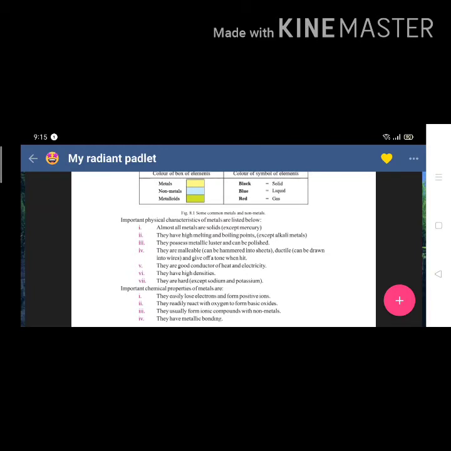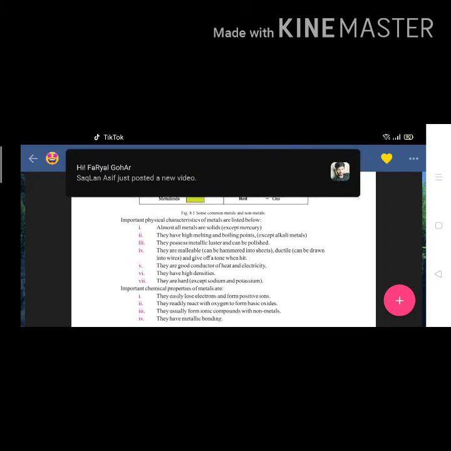Almost all metals are solid except mercury. They have high melting and boiling points except alkali metals, and they possess metallic luster and can be polished. Metallic luster means they appear shiny. When light falls on them, they shine, and the rays of light are reflected from them. They are malleable, can be hammered into sheets. Ductile, can be drawn into wires.